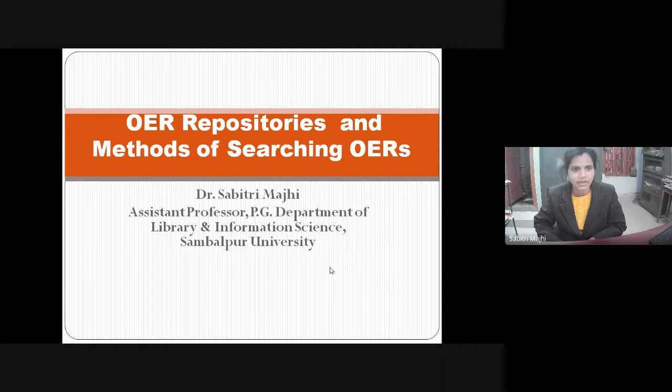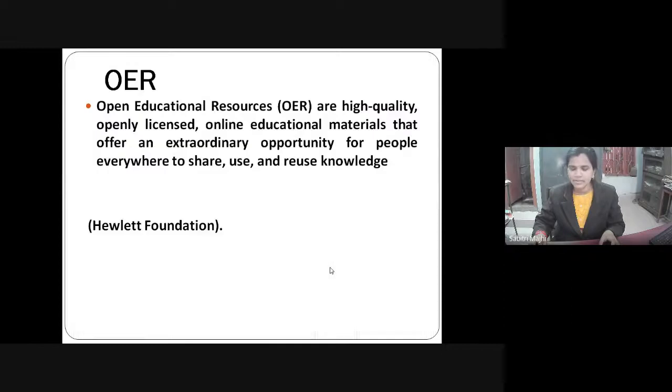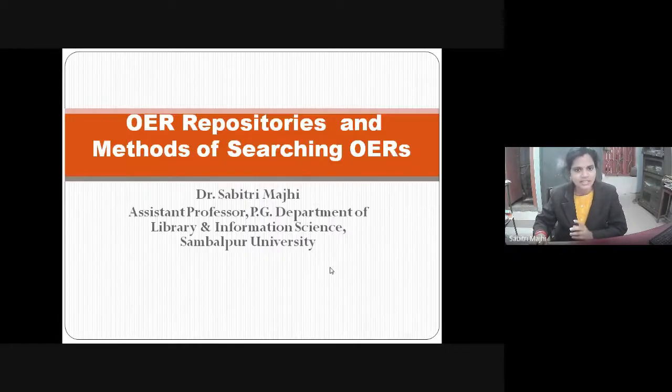OER allows us to update the existing knowledge with new content, and that is why it is very essential to have OERs. We are familiar with OER repositories, and many times we use general search engines to find OER.